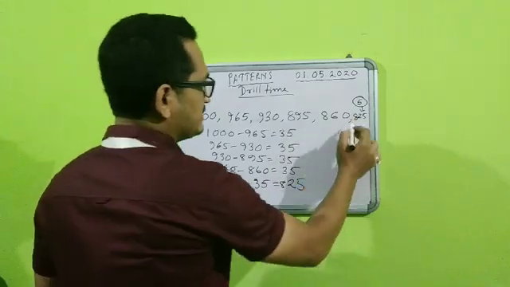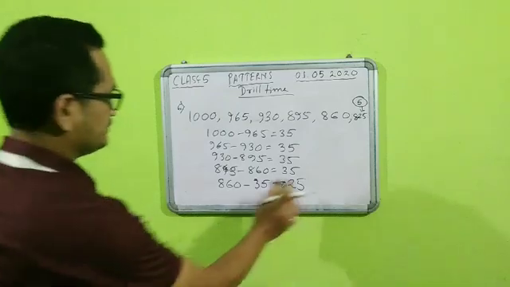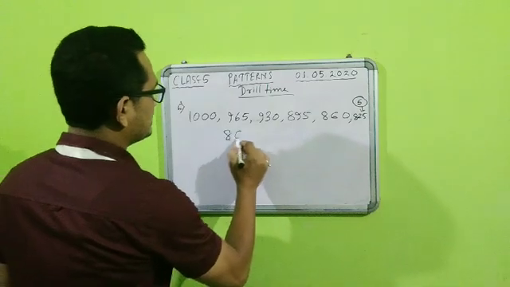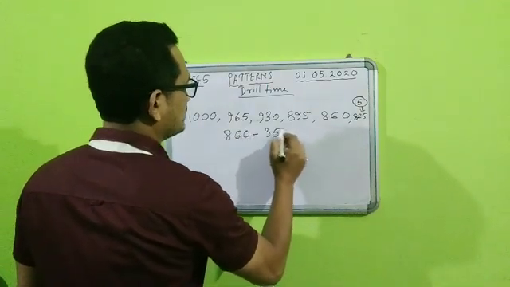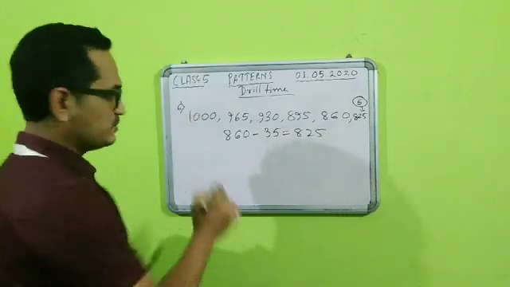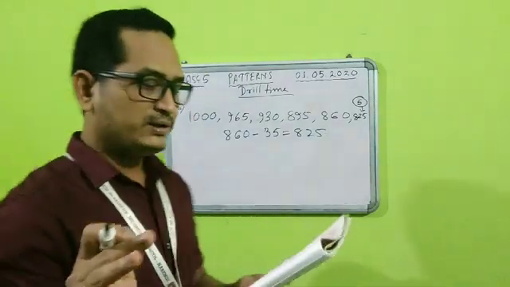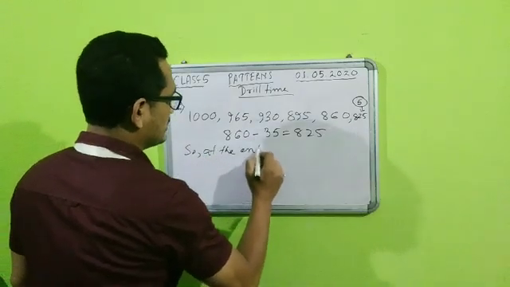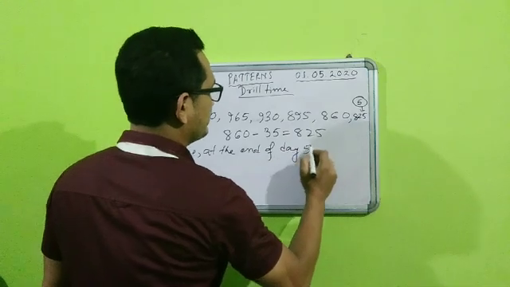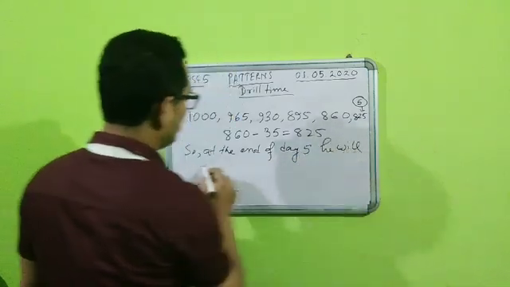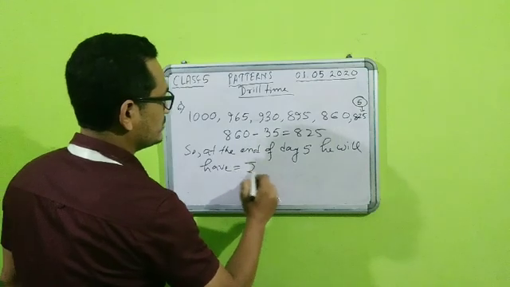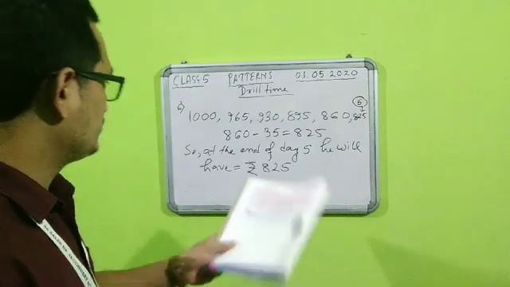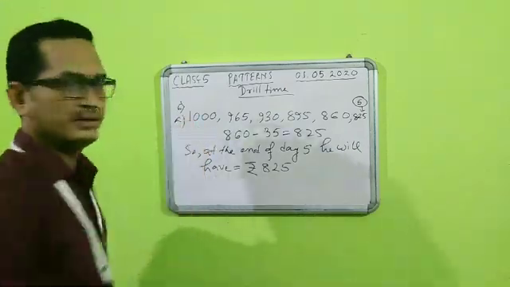So what is the answer? 860 minus 35 will be 825. So we will write: how much money will Afzal have at the end of day 5? At the end of day 5, he will have rupees 825. So this will be the answer for question number 6A.